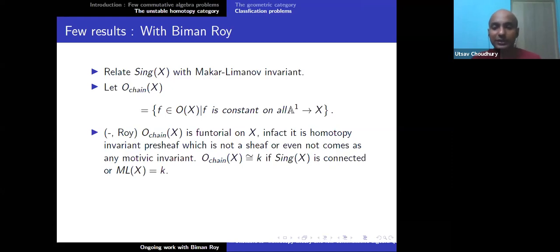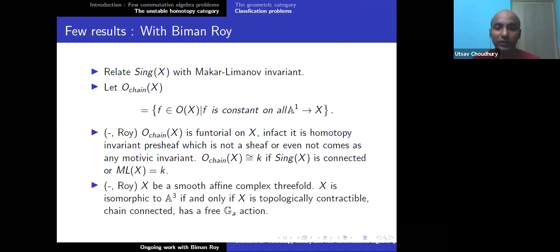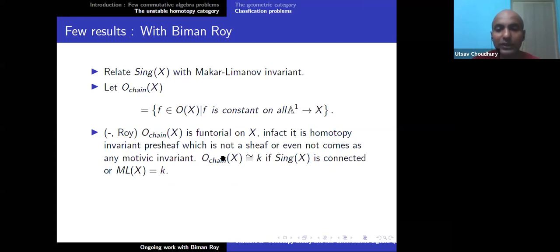The open question is, does there exist any smooth scheme X such that O chain X is isomorphic to K, but Sing X is not connected? Potential counterexample can be the Ramanujan surface.